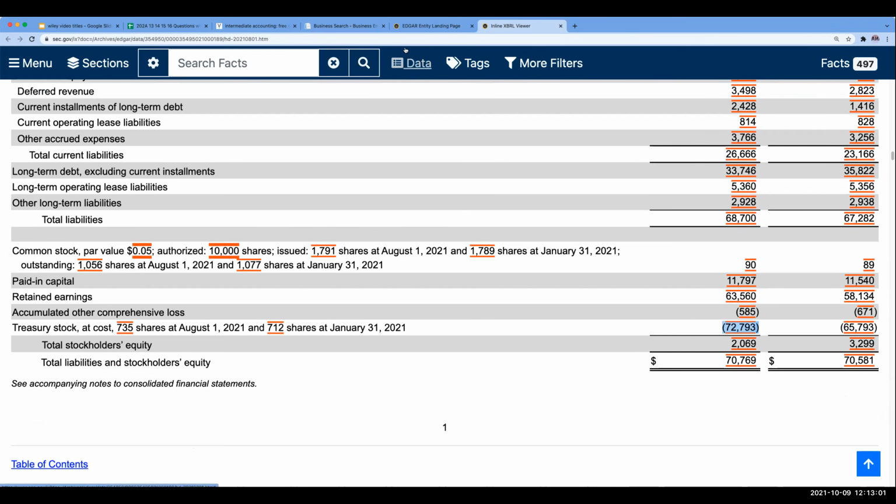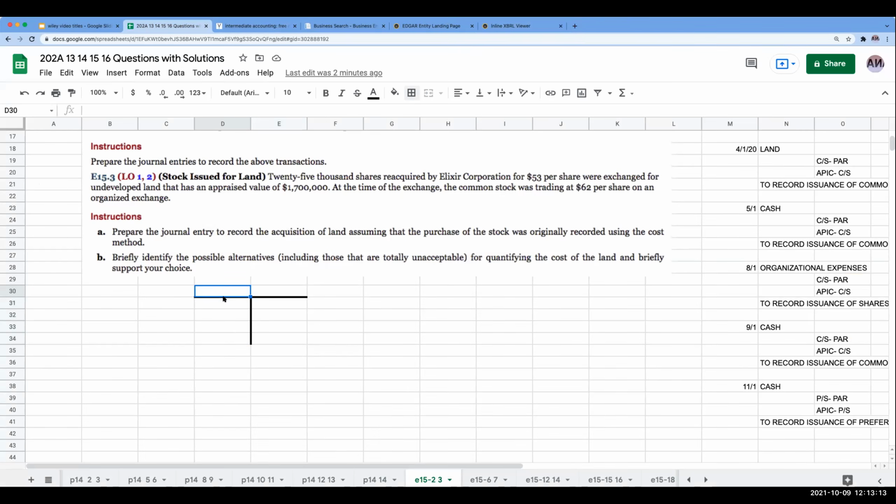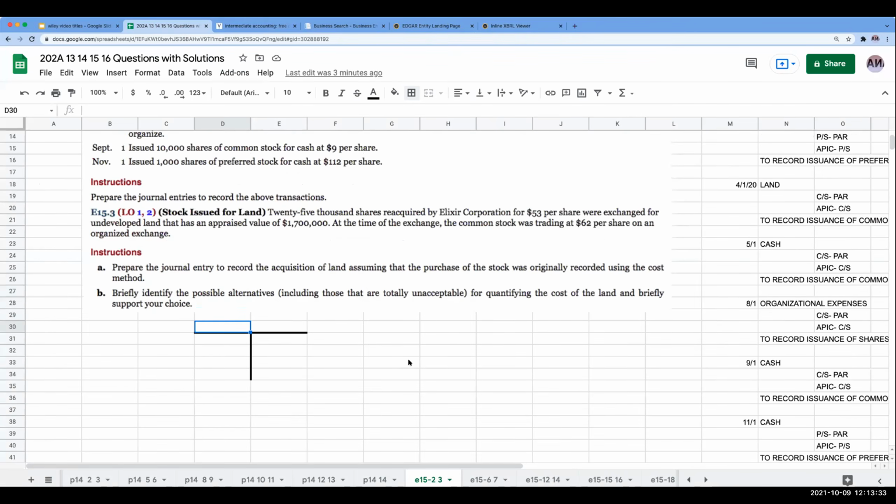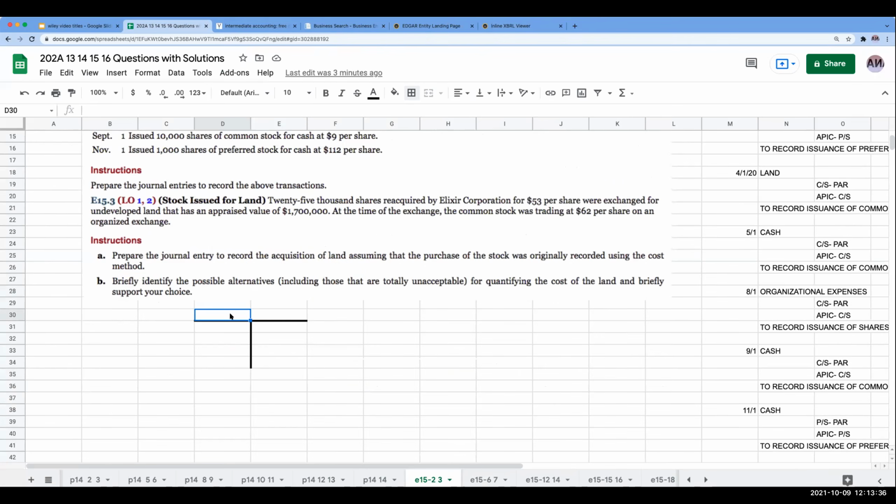So when we look at treasury stock, how do we treat it? We're going to treat it over here. It's not an asset, and it just reduces owners' equity. A lot of students would say, oh, I buy back my own shares and therefore it's an asset. It is not an asset, because when you buy back your own shares of stock, it's really just reducing the amount of shares that are actually outstanding. So we're going to show treasury stock as a negative balance, or a debit balance, in owners' equity.